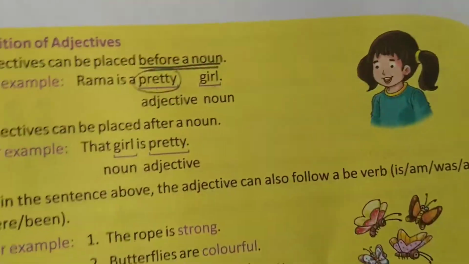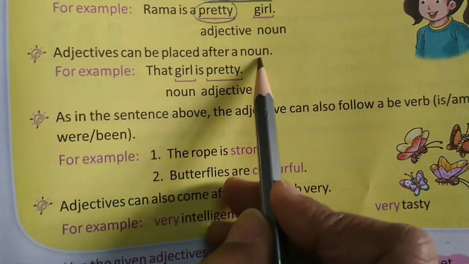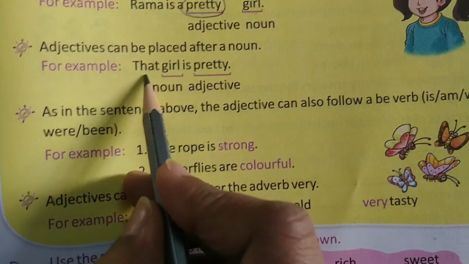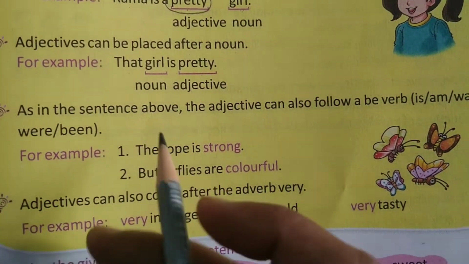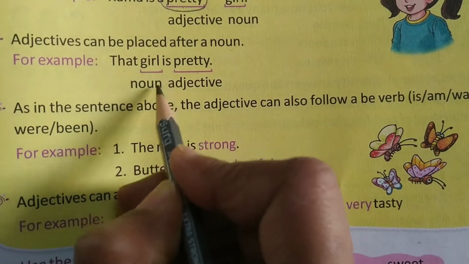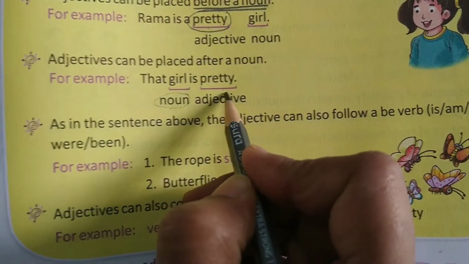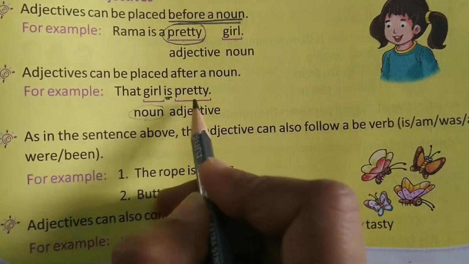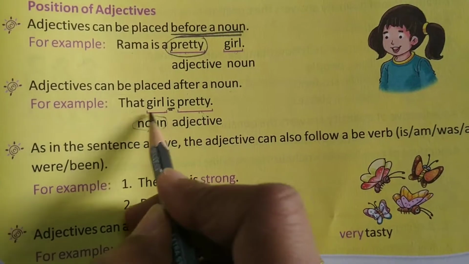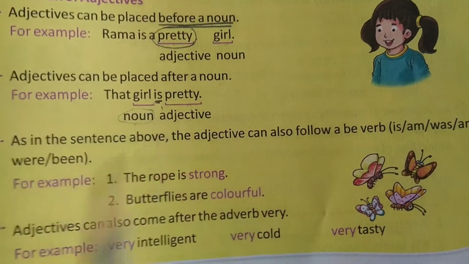It was a little different. Now, second, adjectives can be placed after a noun. Look, that girl is pretty. She is beautiful. Here the noun is coming prior to the adjective, and the adjective is after the be form of the verb, right? So an adjective can be placed before a noun or after a noun.